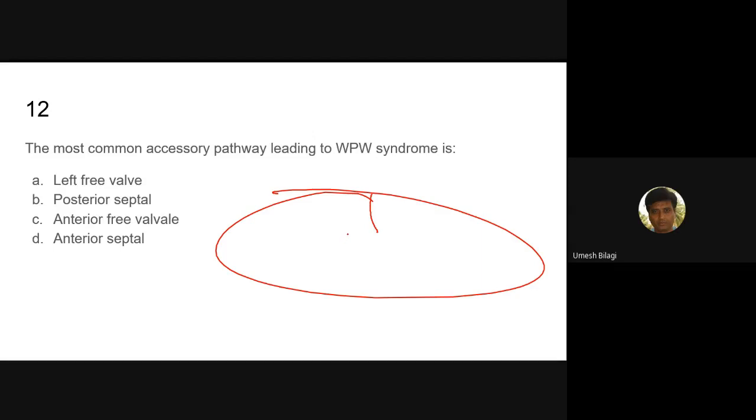The impulse from the atria has to pass through this AV node, which is in the right atrium, just above that. This is the SA node, this is the AV node, and here the bundle of His will come, and there is a left or right bundle. The impulse reaches here, then flows down. This is the normal path. Sometimes there will be accessory pathways here.